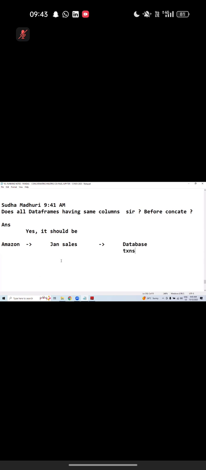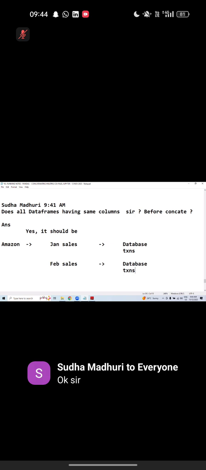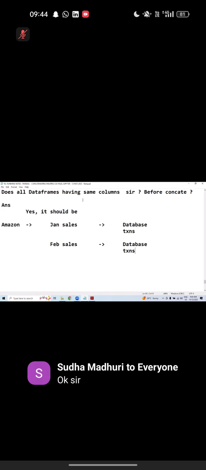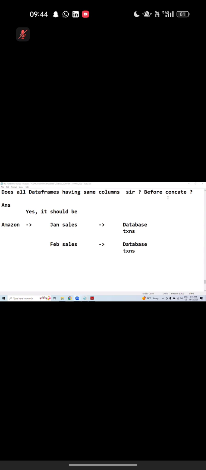In January the table name is the same. February also the table name is the same. March also the table name is the same. Then column names are always the same. Please make a note on this. Now February sales, definitely they will store in a database. Like this it is going to happen, and the column names should be the same. Perfect, you understand, I guess. Move on.